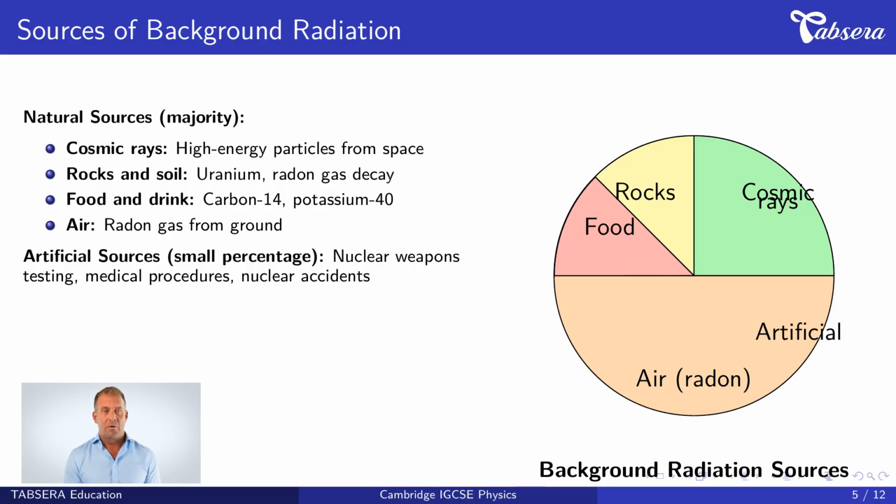Artificial sources contribute only a small percentage and include nuclear weapons testing from past decades, medical procedures using radioactive materials, and nuclear accidents. The pie chart shows the relative contributions of each source to total background radiation levels.